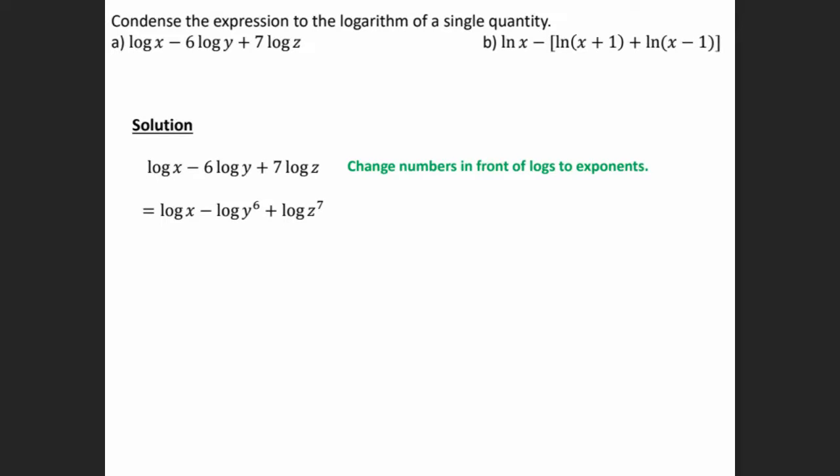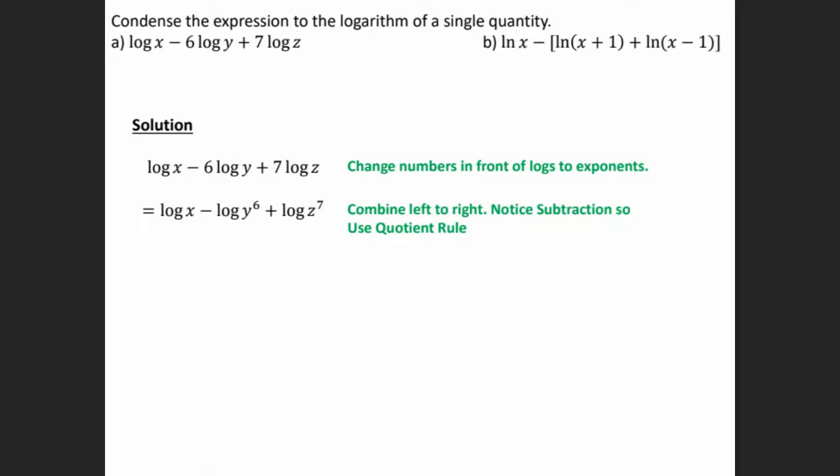So now we need to combine these. So I'm going to combine the first ones here. So log x minus log y to the 6, those are being subtracted. So we can use the quotient rule. So we're going to write them as division. So we have log x divided by y to the 6th plus log z to the 7th.